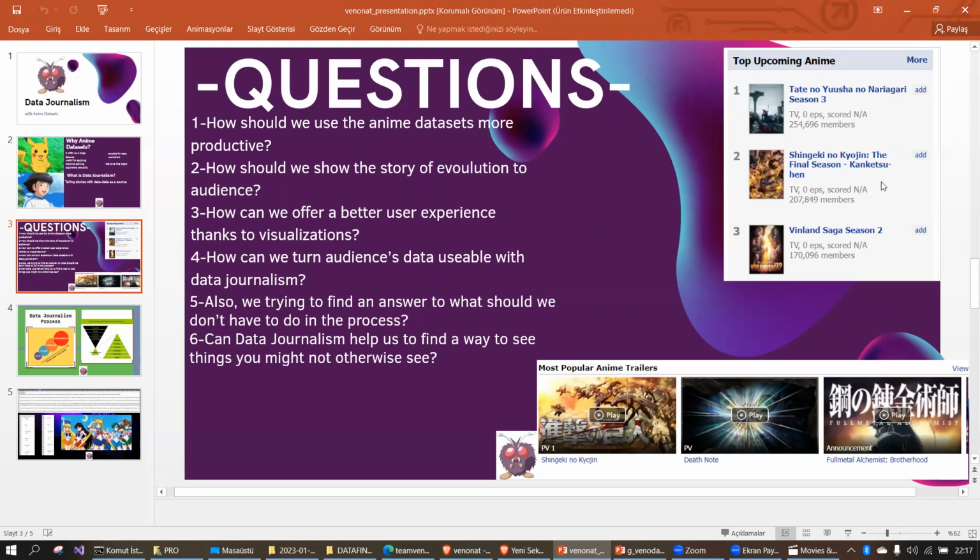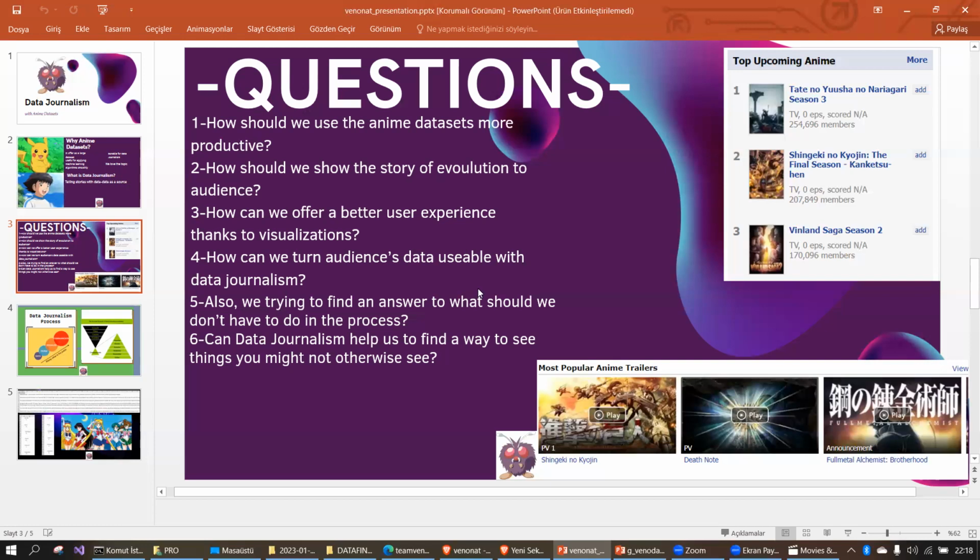Our question 3 was how can we offer a better user experience thanks to visualizations? This was one of the critical questions of the 6, because we used too many visualizations in our final codes, so that helped us make better decisions, not only for us, but also for the large anime audience, anime communities, and, according to our fake scenario, for our famous producer from an anime studio.